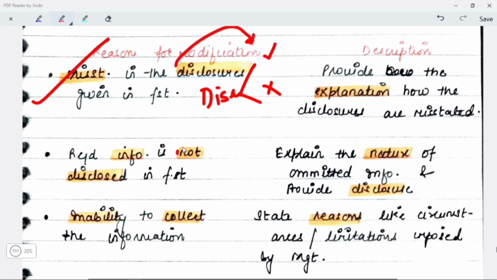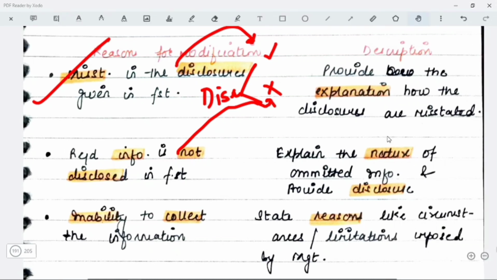Next, required information is not disclosed in the financial statements. In the first case, disclosure was made but it was wrong. In the second case, we are saying that the information which should have been shown has not been disclosed. So what will you have to do here? You will have to explain the nature of the omitted information and you will have to provide the disclosure that this was the disclosure which was required to be disclosed in the financial statements.